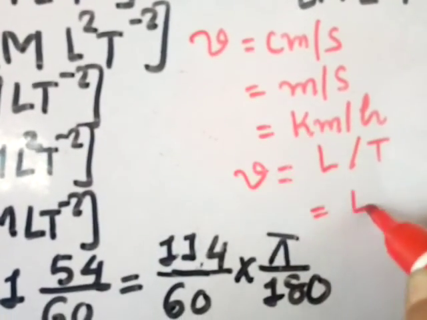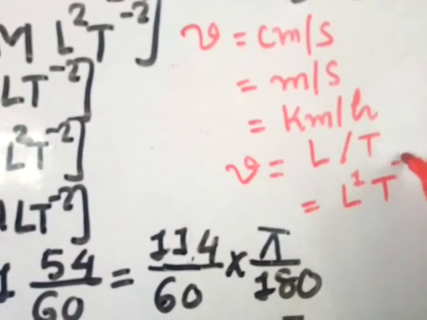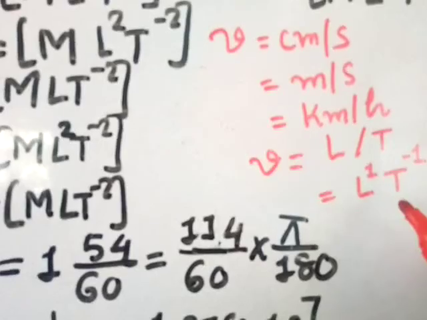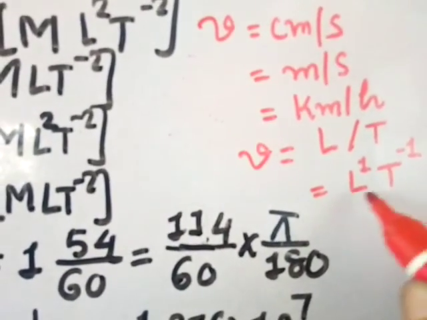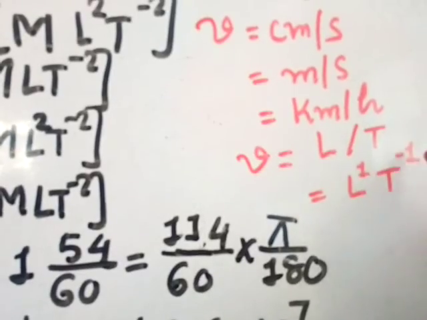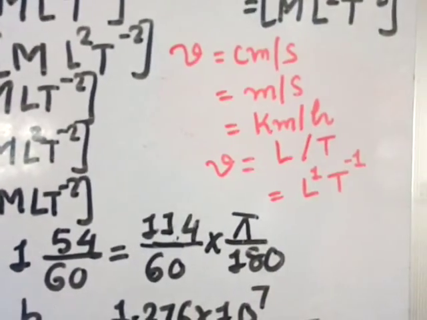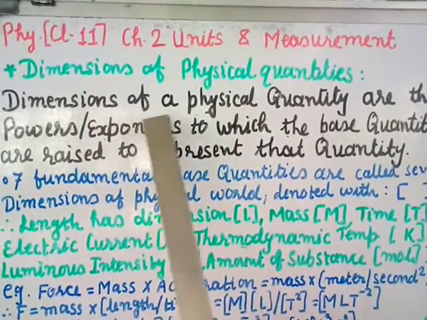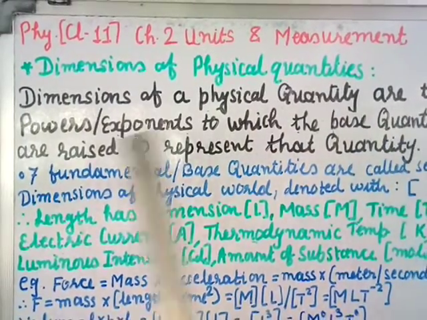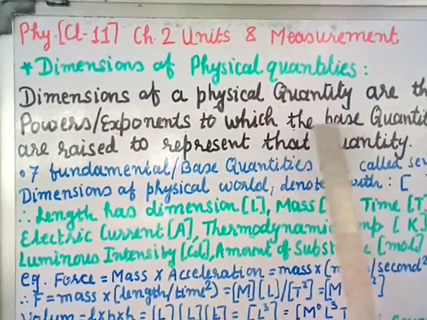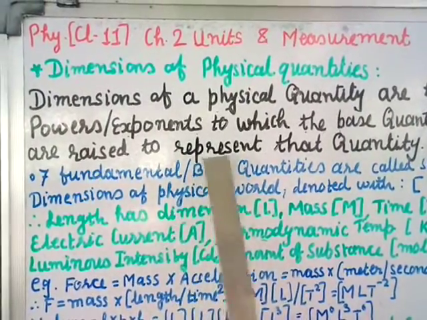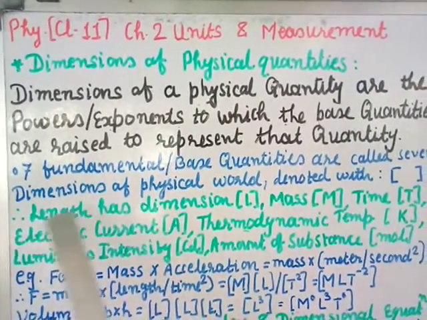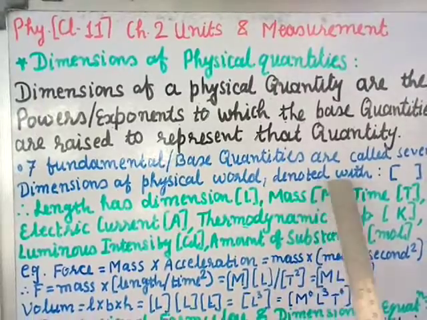Now this I can say as L power 1, and T, if I take it in the numerator, it becomes T power minus 1. So these powers are called the dimensions of a physical quantity, and these L and T are the base quantities. So these should be base quantities, and the powers are called the dimensions of the physical quantity. Let us define the dimensions of a physical quantity. Dimensions of a physical quantity are the powers or exponents to which the base quantities are raised to represent that quantity.